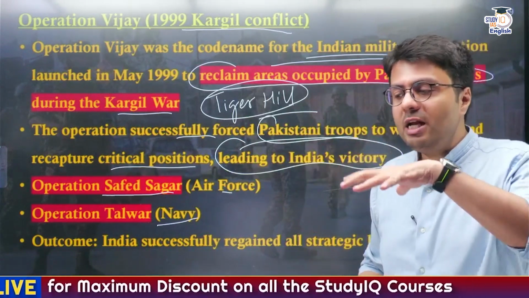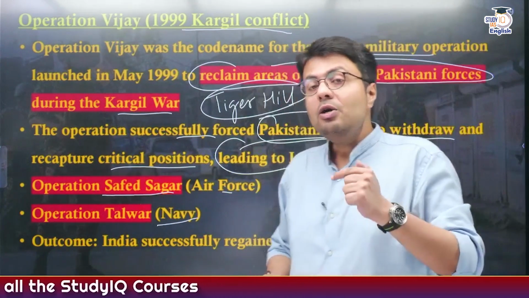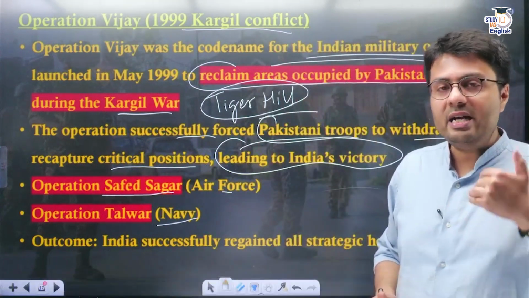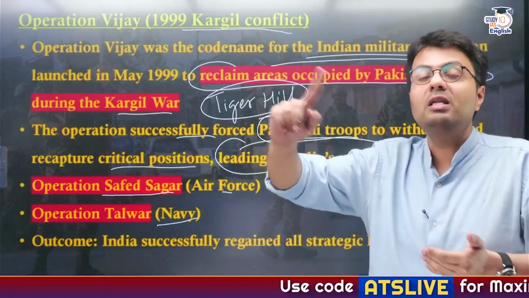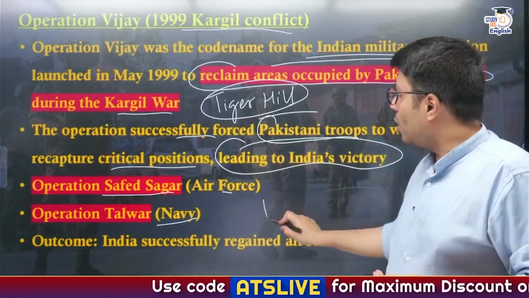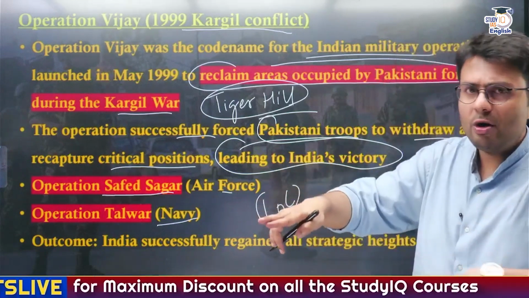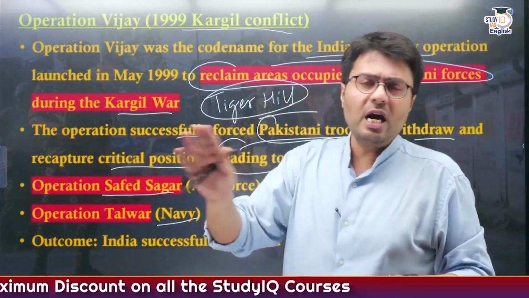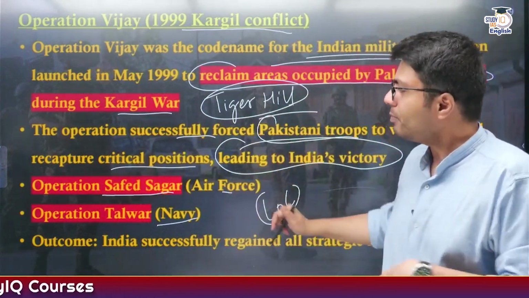Now, one of the restrictions imposed by the Indian government on the Indian armed forces was that in no circumstances should the Indian Army or Indian Air Force jets cross the Line of Control, right? What is the Line of Control? I have uploaded a video separately. You can go and look at it in the video section. You'll understand the difference between LoC, LAC and the international border, right?